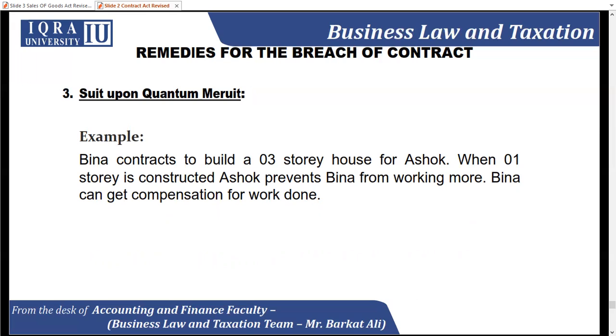When I completed the first floor, he restrained me from constructing further floors. So the amount for the work already done needs to be paid.